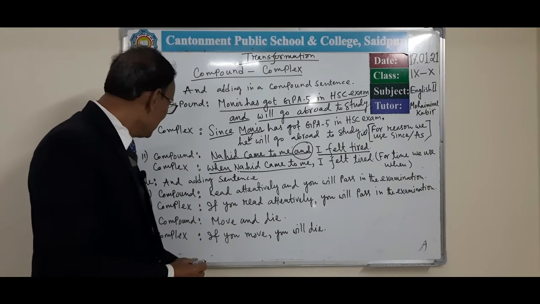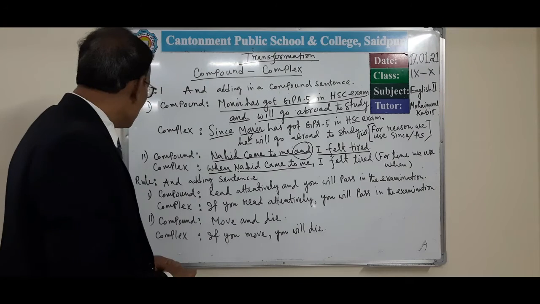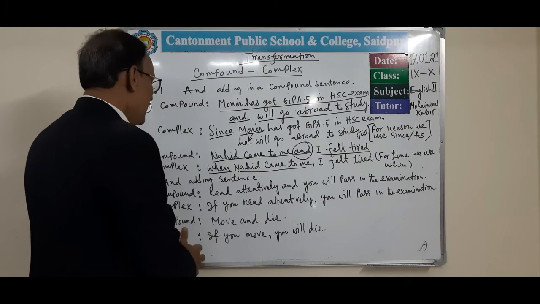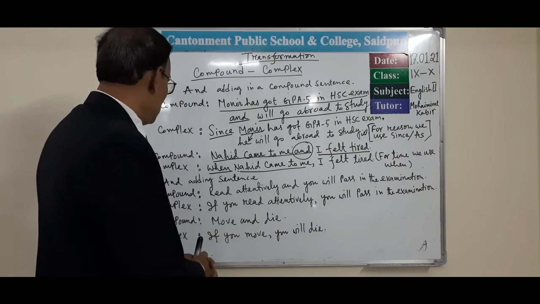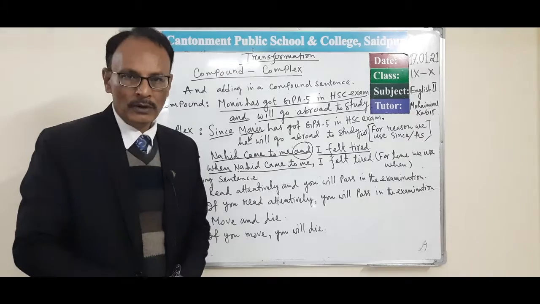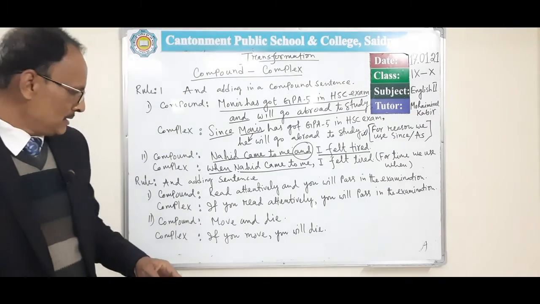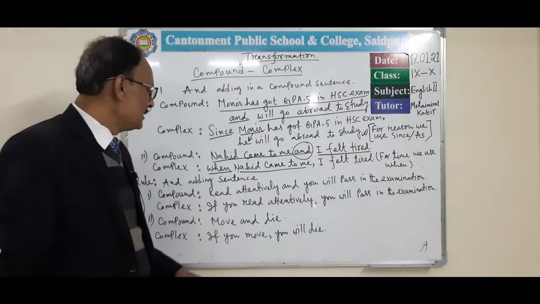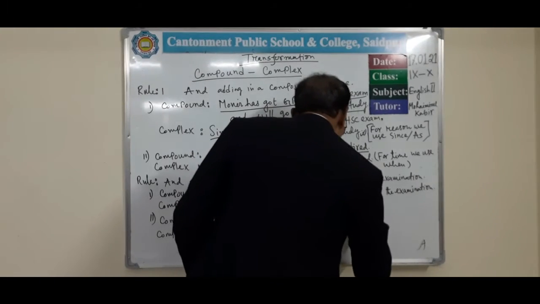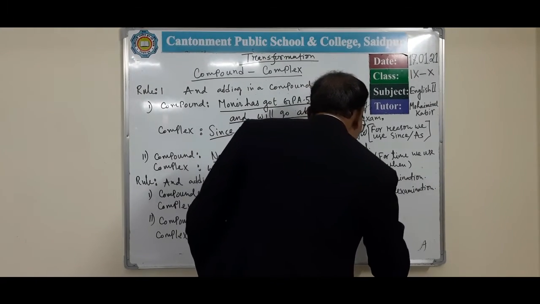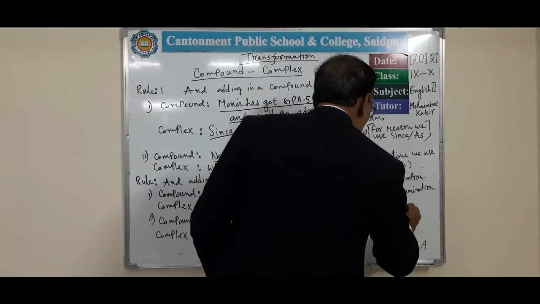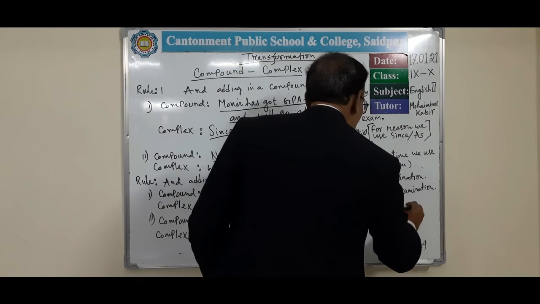Okay. Then next, if you get and in a compound sentence, and if the sentence is imperative mood, then what will you do? In the imperative sentence with and, first of all, you have to write if plus subject plus verb, and will be omitted, then the second clause.